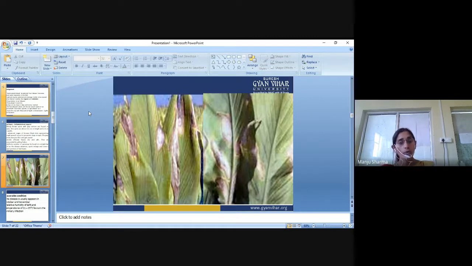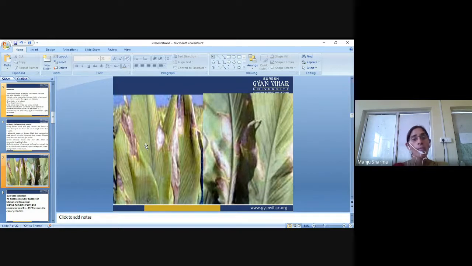These are the spots basically in the center. The color of the spots is gray. Slowly the spots become larger in size, and the whole leaf will dry and then fall down, because all the nutrients which we are providing to the crop will be utilized by the pathogen.